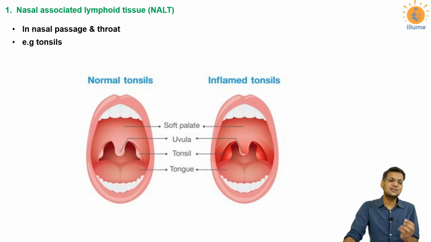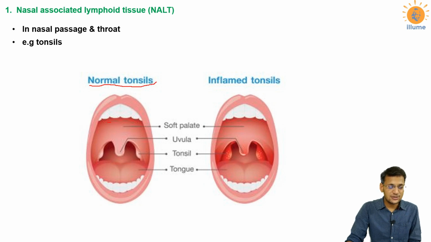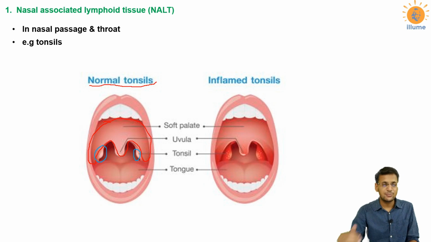So what are tonsils? This is just a collection of lymphocytes. Now in the first figure, these are the normal tonsils. In this figure you can very well appreciate this is the palate, this is the uvula, and this is the palate. Now look behind this soft palate, this part. You can appreciate a small enlarged structure here. This is the tonsil. Right and left, 2 tonsils are present. These are called palatine tonsils because they are present just posterior to the palate.